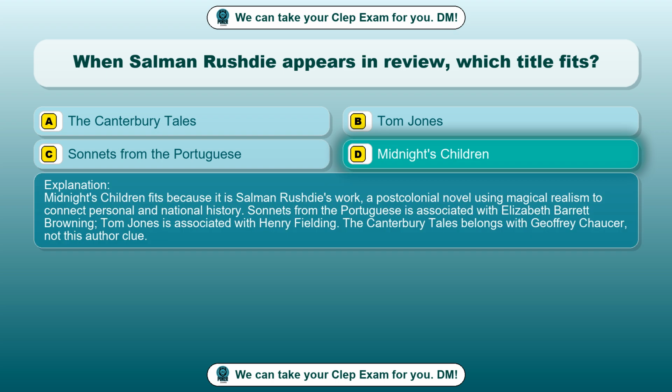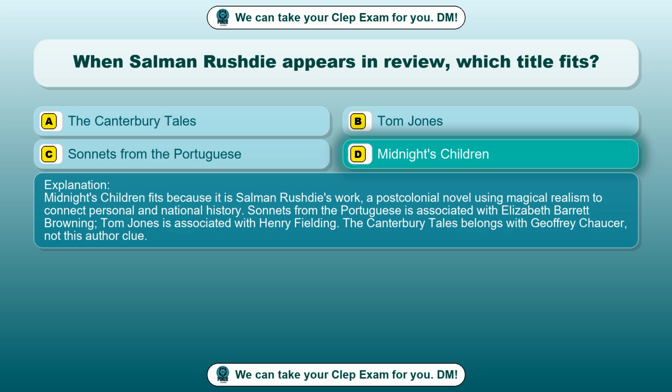Midnight's Children fits because it is Salman Rushdie's work, a post-colonial novel using magical realism to connect personal and national history. Sonnets from the Portuguese is associated with Elizabeth Barrett Browning. Tom Jones is associated with Henry Fielding. The Canterbury Tales belongs with Geoffrey Chaucer, not this author.